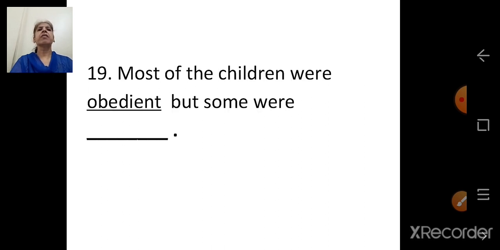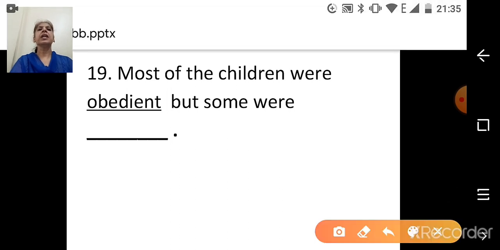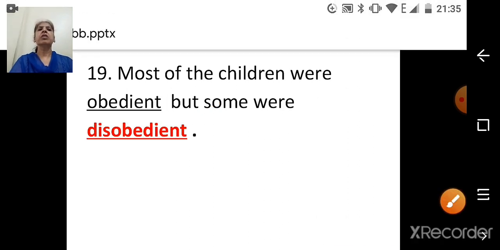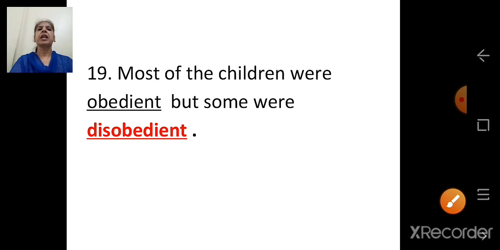Most of the children were obedient, but some were dash. The underlined word is obedient. Dis plus obedient, disobedient. Most of the children were obedient, but some were disobedient.